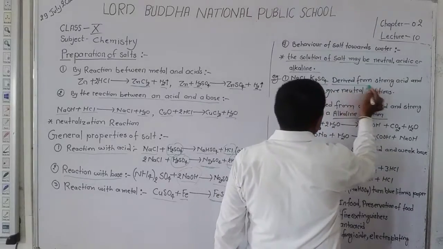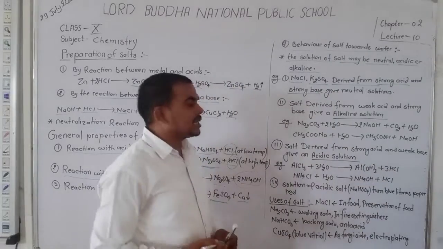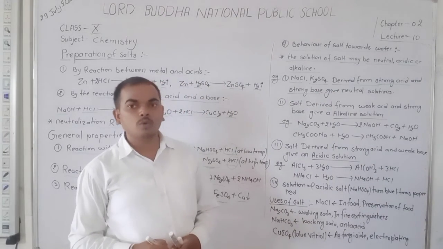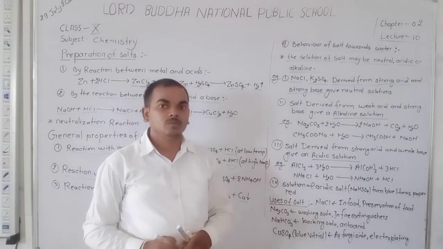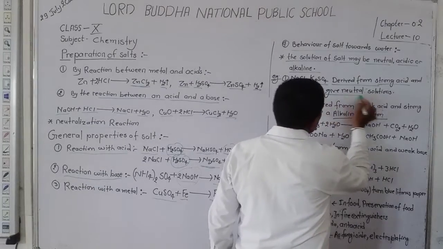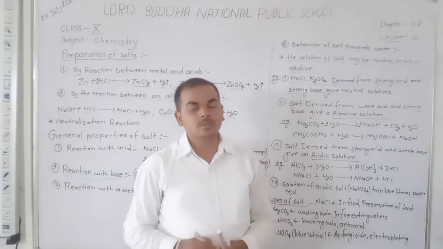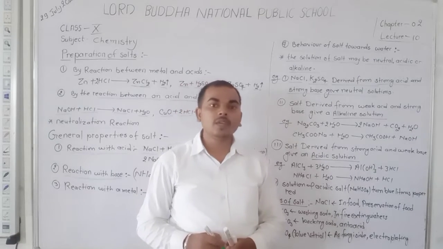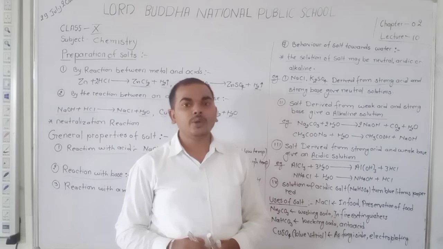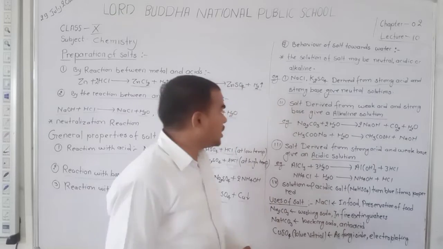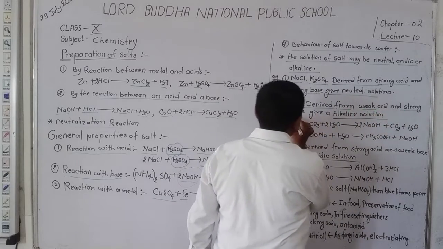They derive from a strong acid and a strong base. Dear student, a salt like NaCl and K2SO4, which derives from a strong acid and a strong base, always gives a neutral solution. Remember that. A salt which derives from a strong acid and a strong base gives a neutral solution and is also known as a neutral salt. Okay, student. But a salt derived from a weak acid and a strong base.